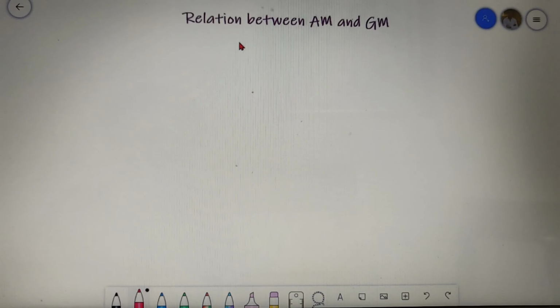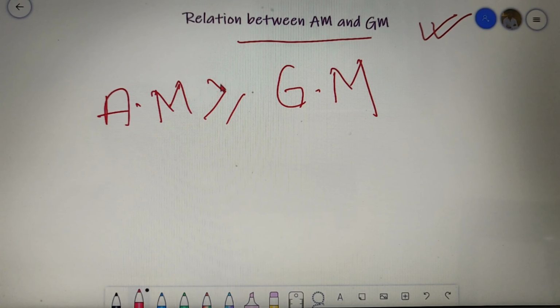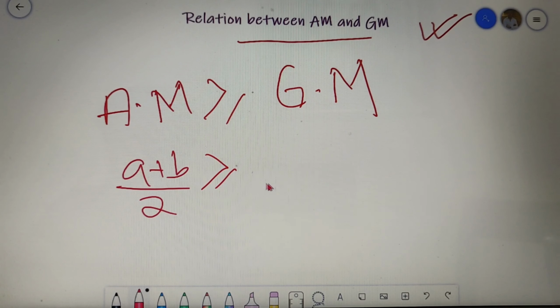Let's see what is the relation between AM and GM, and I must say that this is the most important topic in the chapter mean, because most of the questions related to this topic can be easily solved if you know the relation between AM and GM. And the relation is that AM is always greater than or equal to GM. So if you are given two numbers, let's say A and B, then (A plus B) by 2 is always greater than or equal to under root of AB.